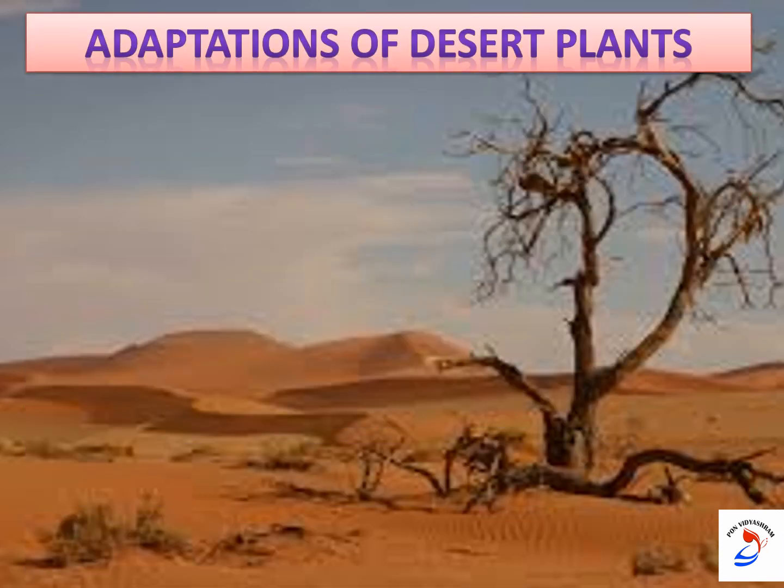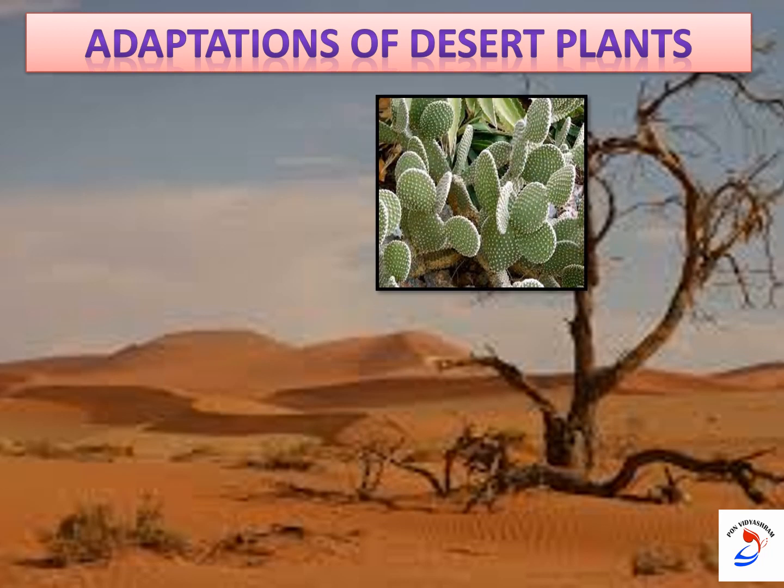So here are the adaptations of desert plants. What are all the adaptations shown by them to survive in their habitat? First, look at the picture. The leaves. Some plants have a few small leaves and some have none at all. This prevents the plants from losing water through their leaves.